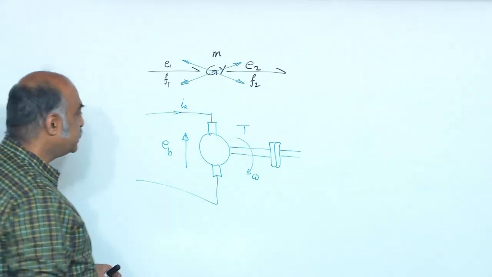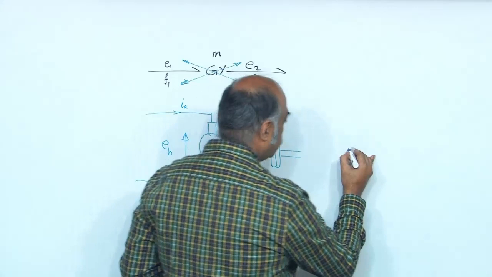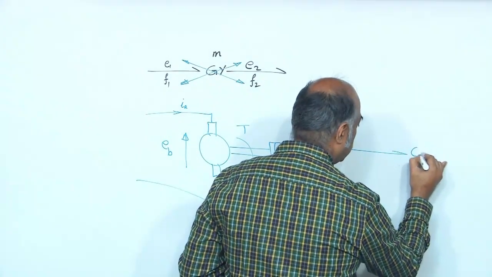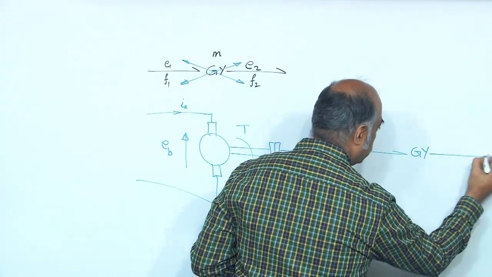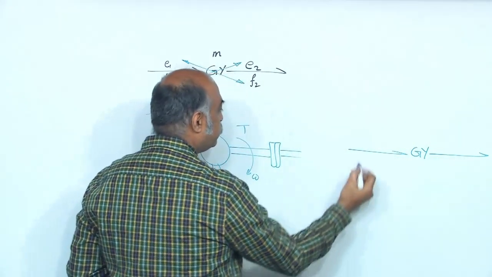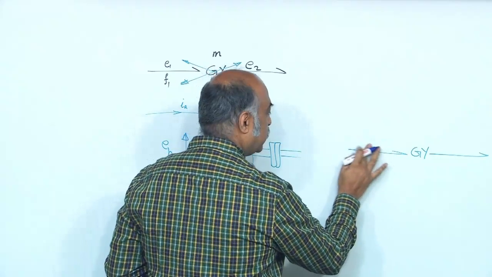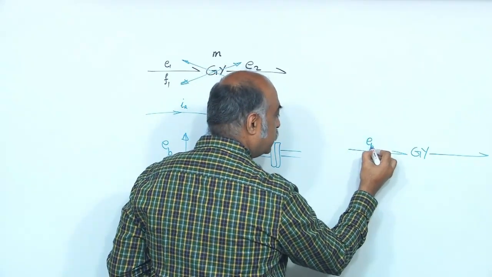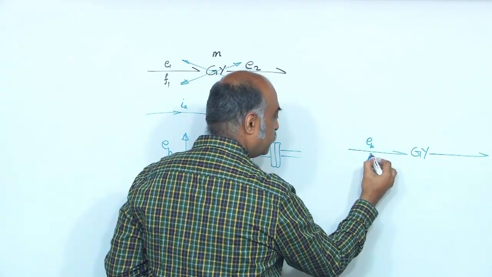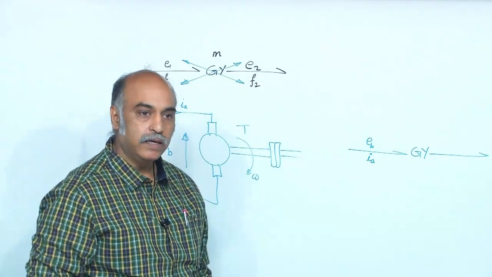So, what is the relationship? So, if you see, I will write it as the gyrator. On this side you are having electrical side EB, IA,